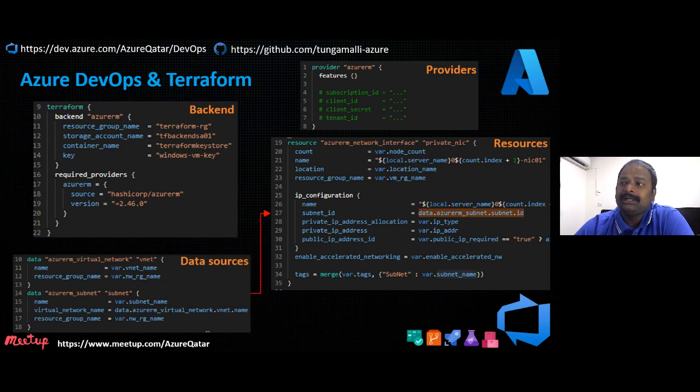Resources are what we are going to create in Azure. Data sources are the existing ones. To understand it in a simple way, data sources are existing resources in Azure. You are just reading that data and using it to create further resources. Let's say the VNet is the parent, the child is the subnet, and the sub-child is the network interface in the hierarchy. This is the example. When it comes to Azure Terraform, these are the concepts: we have the backend, providers, data sources, and resources.